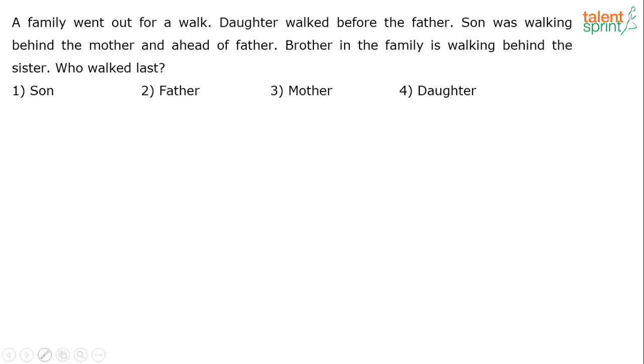Okay, here's the next question. It says a family went out for a walk. Daughter walked before the father. Son was walking behind the mother and ahead of father. Brother in the family is walking behind the sister. Who walked last? So this is based on ordering, right? It's talking about a family which went out for a walk, and some random sequence there has been given to us. So based on the data, find out who's walking last, who is the last in the queue there. It shouldn't take more than 30 seconds. Your time starts now.